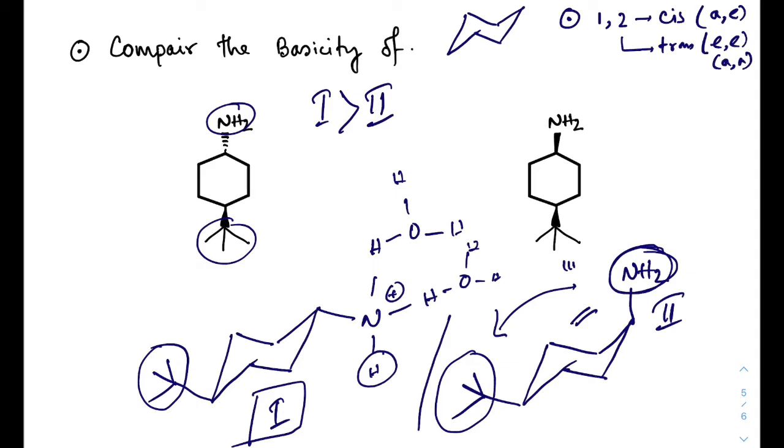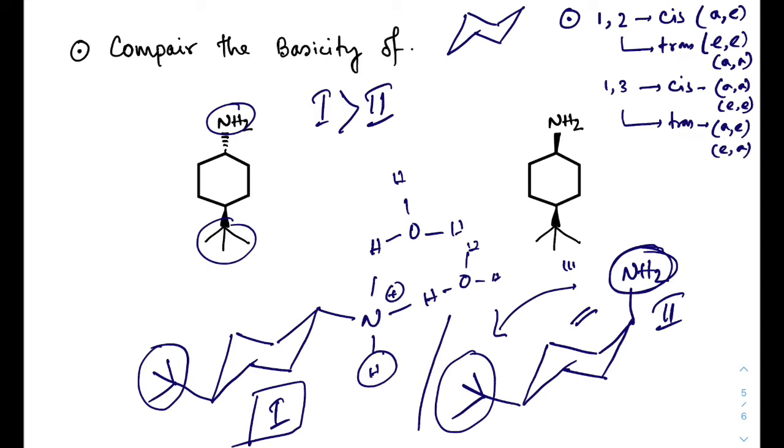But in case of 1,3, if the 2 groups remain in cis form, there will be axial axial or equatorial equatorial, but if they are trans, then there will be axial equatorial or equatorial axial.